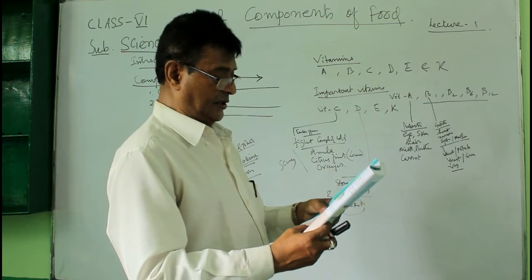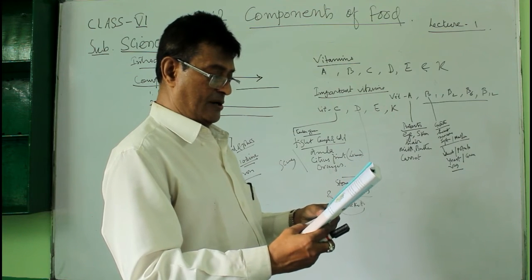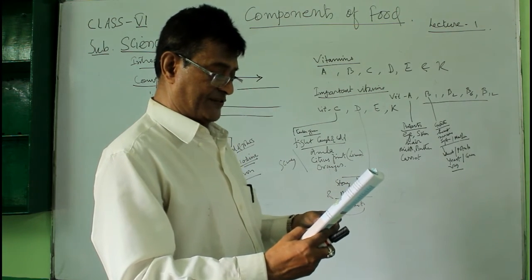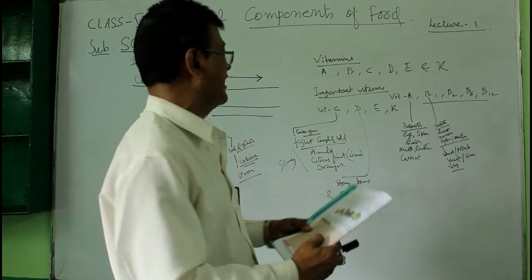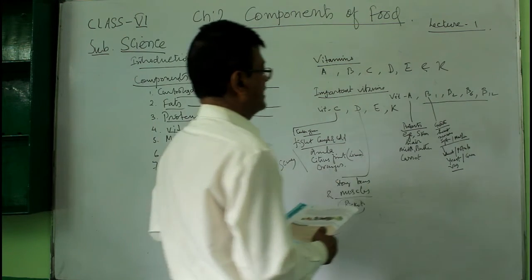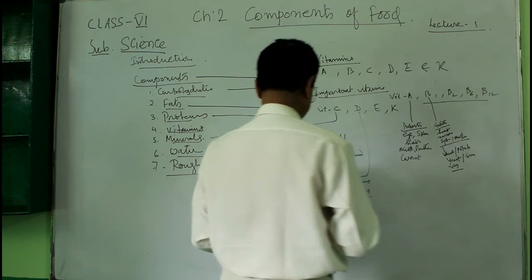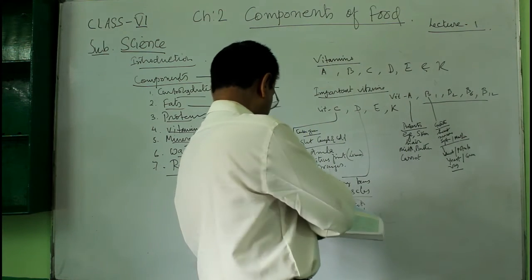So it is name the vitamin which is required for maintenance of good eyesight. And number 8, name the vitamin which keeps the teeth, gum and joints healthy.